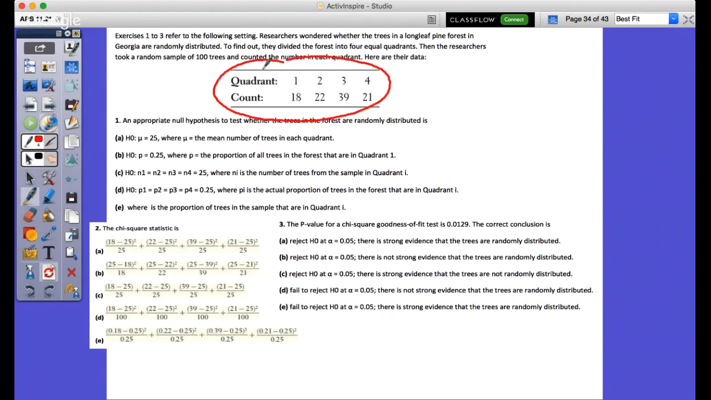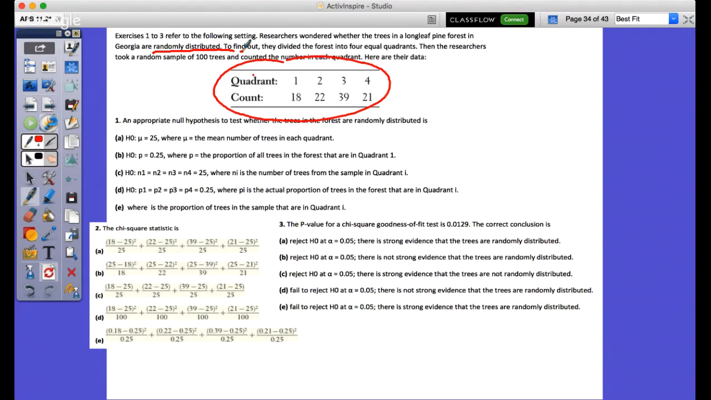This is the observed. They asked the question of when they took 100 trees and counted the number in each quadrant, they wanted to know whether the trees are randomly distributed, right? Well, if they were randomly distributed, what would be the expected? If they're not randomly distributed. Wait, what? How would I find the expected? The expected table would be. Yeah, but this is only one.